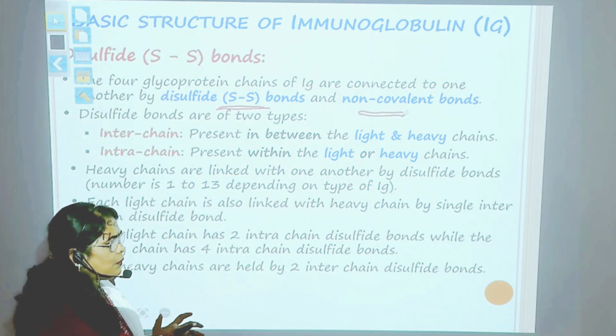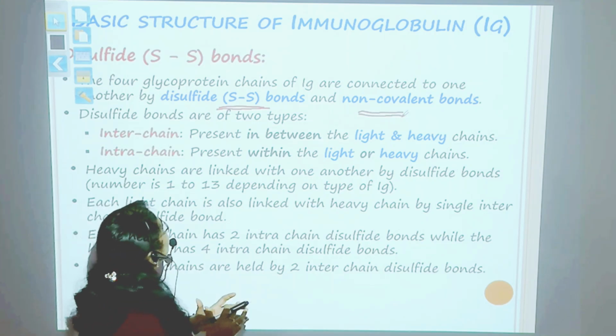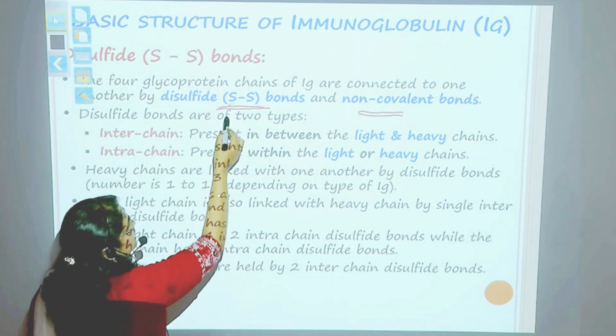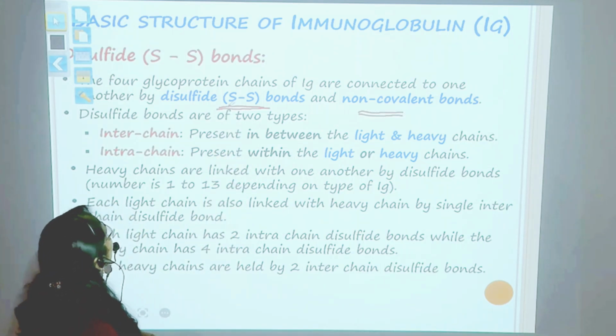So all these four polypeptide chains will form a three-dimensional structure, and they are interconnected to one another by disulfide bonds and non-covalent bonds.